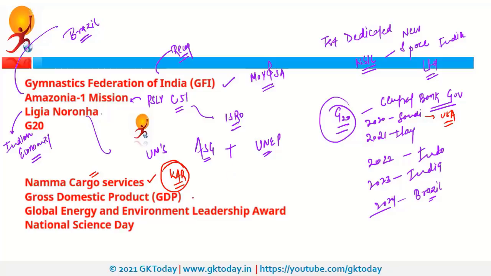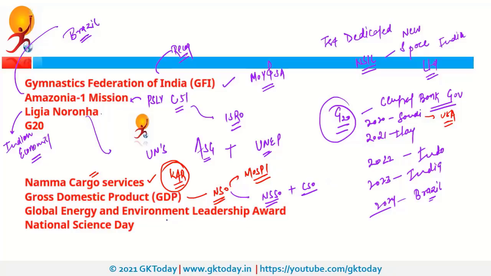Next is GDP. So GDP stands for Gross Domestic Product. In this context, GDP data is released by NSO. What is NSO? It is National Statistical Office. NSO is under MOSPI, that is Ministry of Statistics and Program Implementation. This NSO was constituted after the merger of NSSO and CSO. What is NSSO? It is National Sample Survey Office. What is CSO? It is Central Statistics Office.